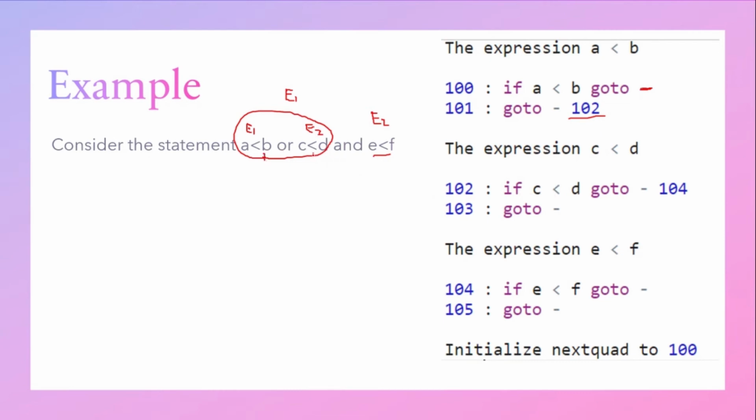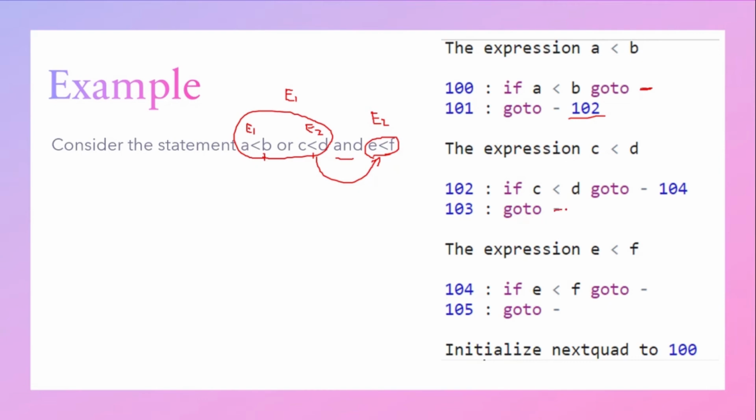If C is less than D, if both statements are true, then we will go and check what? We will go and check whether E is less than F or not, because we have an AND operator. So this will redirect to the E less than F condition checking. So it will go to where? It will go to 104.